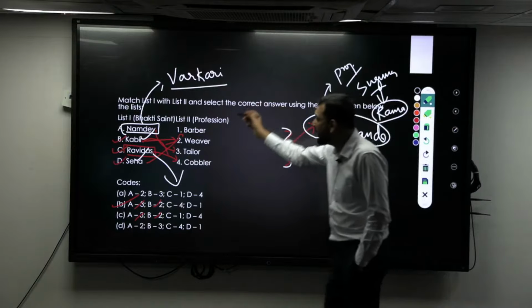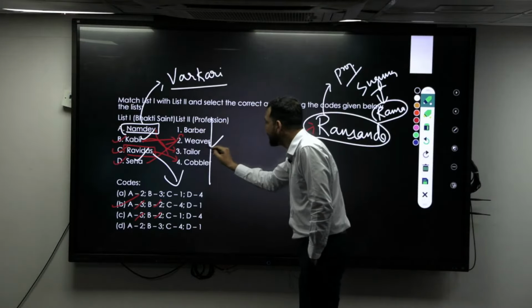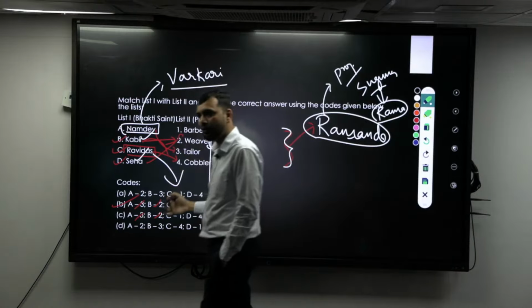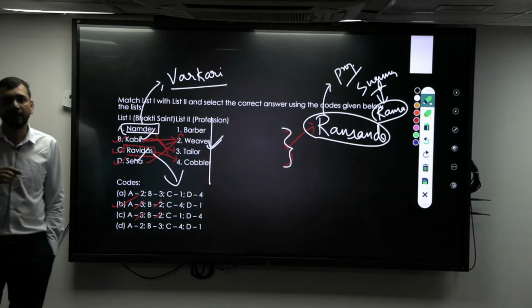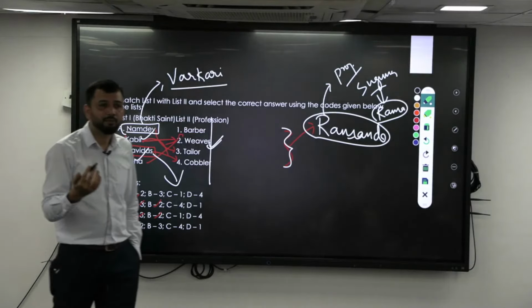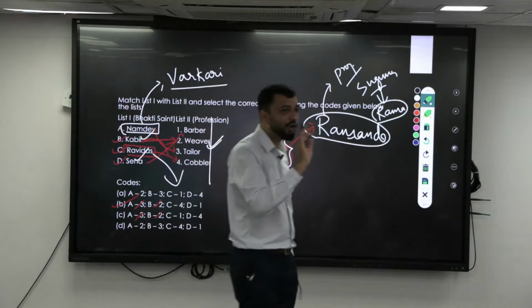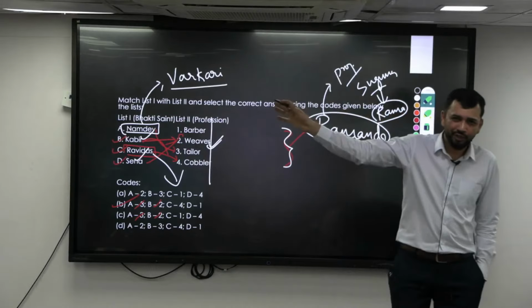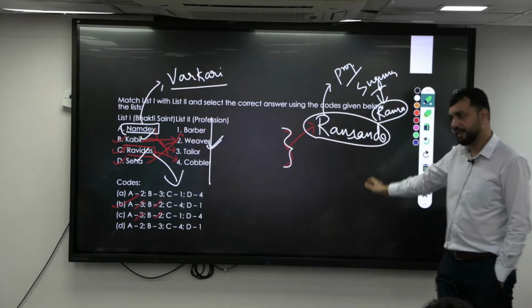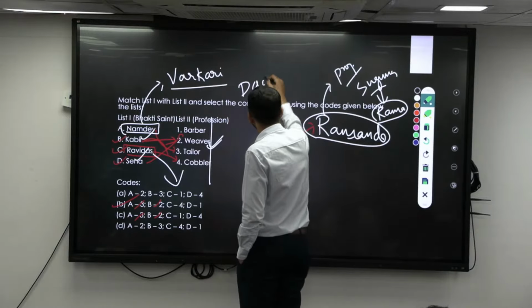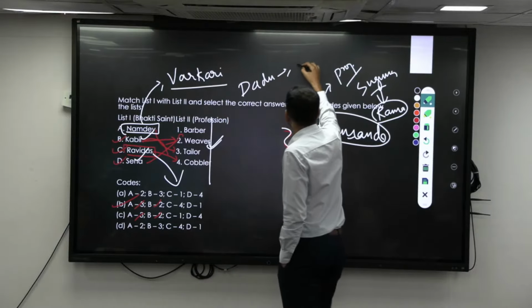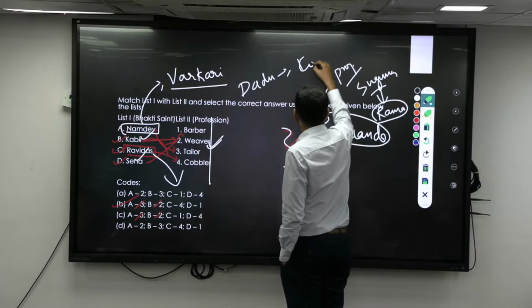From there, you have to list out other people who are in similar professions, right? Who are there? For example, Dadu Dayal was a cotton trader. Tukaram was a trader, right? Grocery, a regular trader, like that. And similarly, Dadu Dayal was a cotton trader.